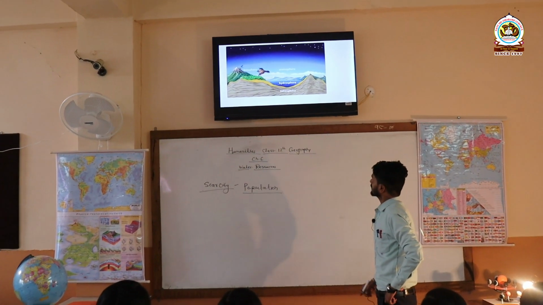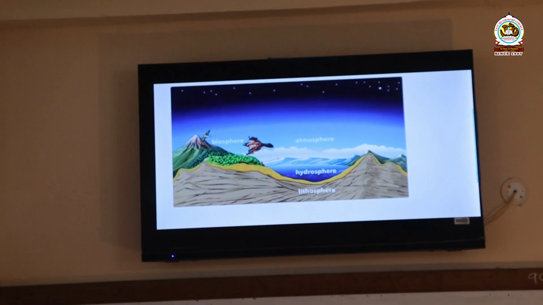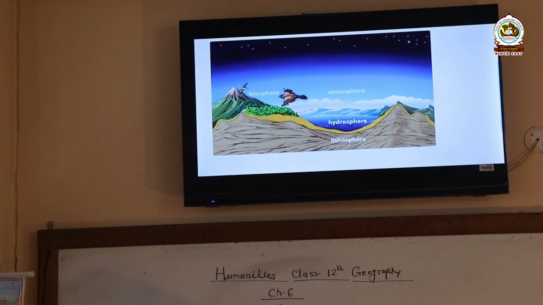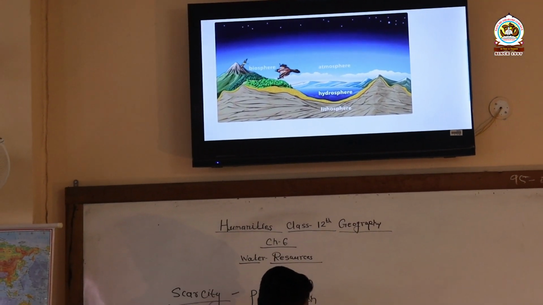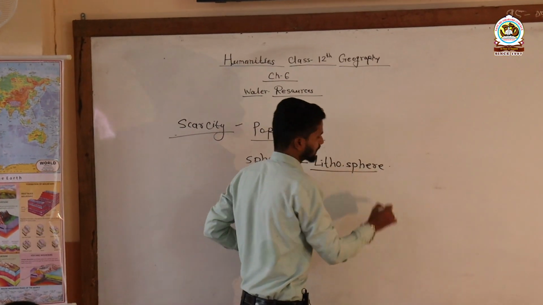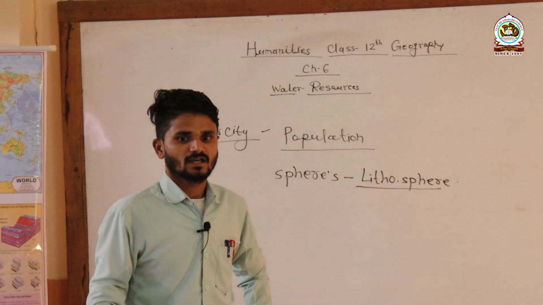Firstly, the lithosphere. What is this lithosphere? Can anyone tell?